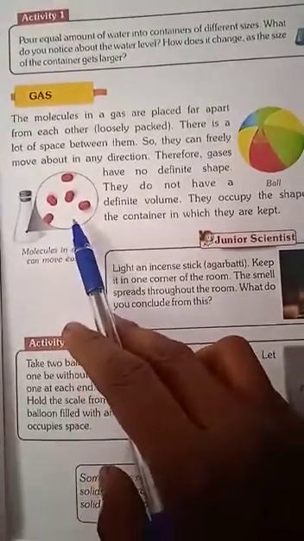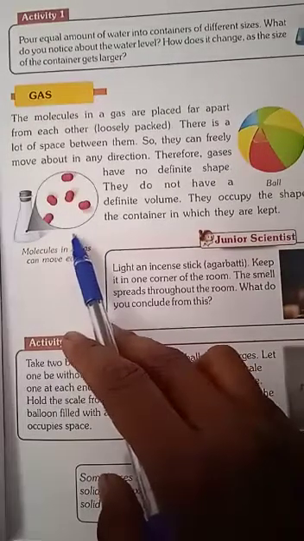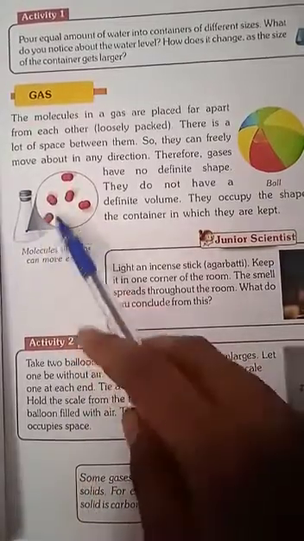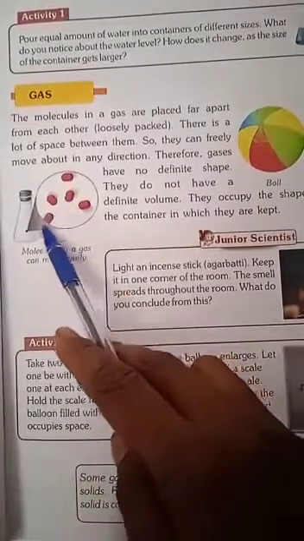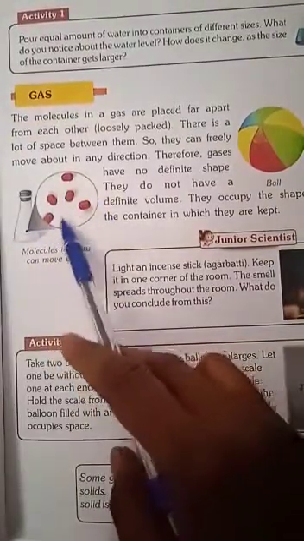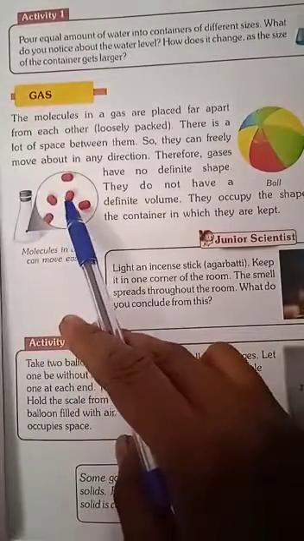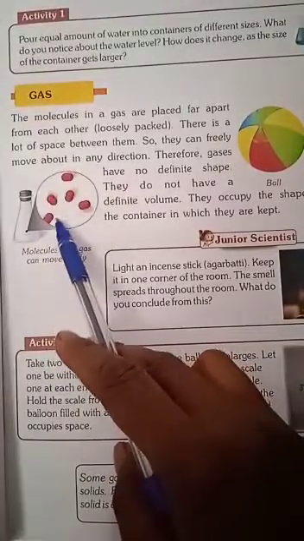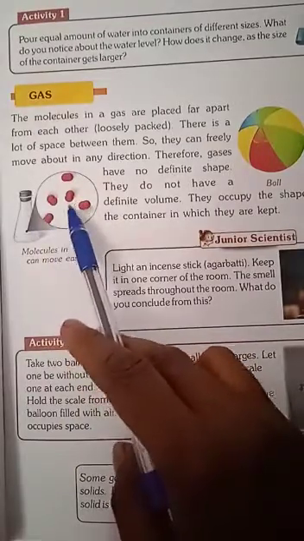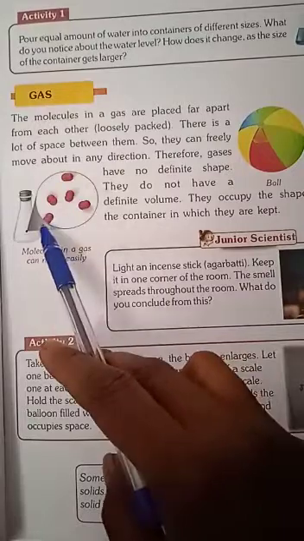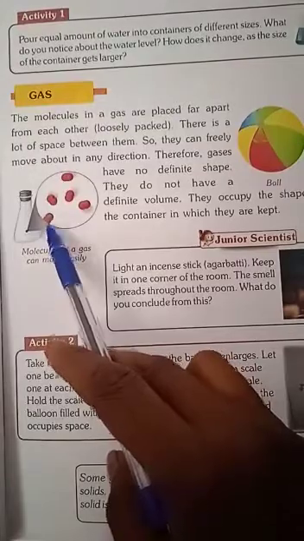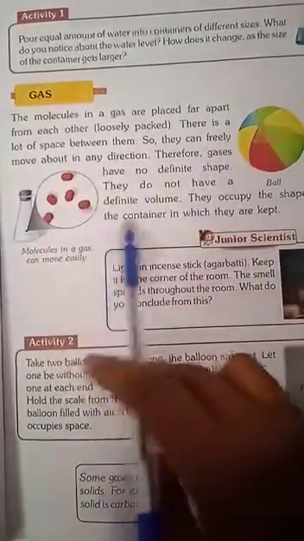Similarly, here also we have the shape of a container. See here, students, the molecules here. They have a lot of space between them. They are very loosely packed. When they are loosely packed, the molecules can move very freely. Then they occupy the shape of the container in which they are kept.